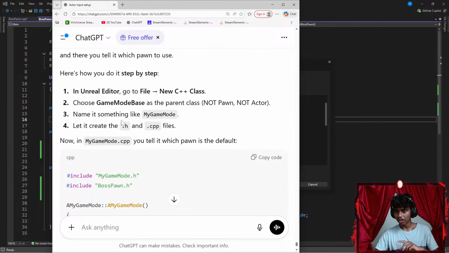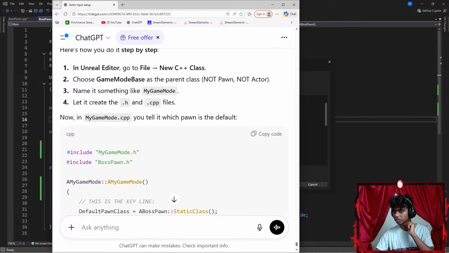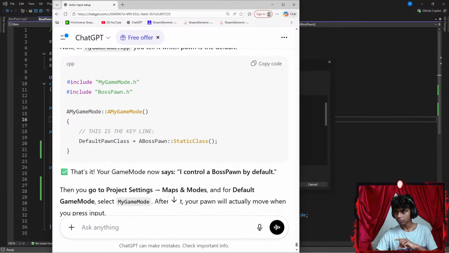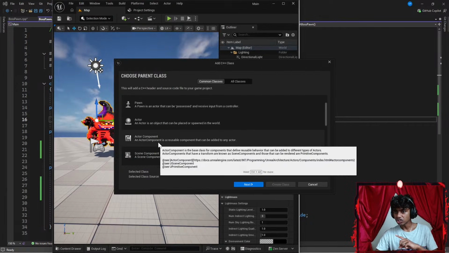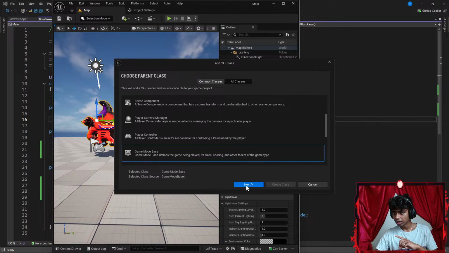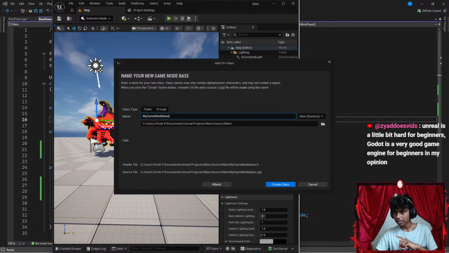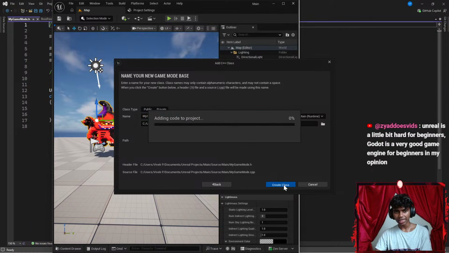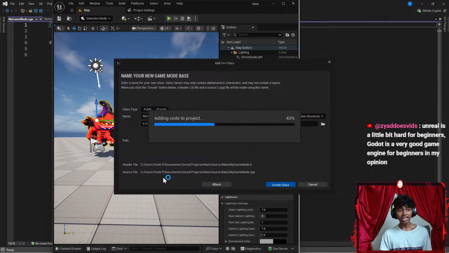That said, okay, I gotta choose that. Name it something like my game mode. Okay, so my game mode. I think I see. Okay, so let's go to game mode base. There we go. Let's go with next. Let's name it my game mode. Okay, and then I'm gonna go ahead and create a class. Okay, yeah, game mode base. That actually makes so much sense.